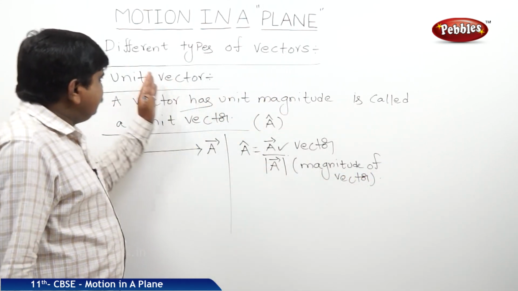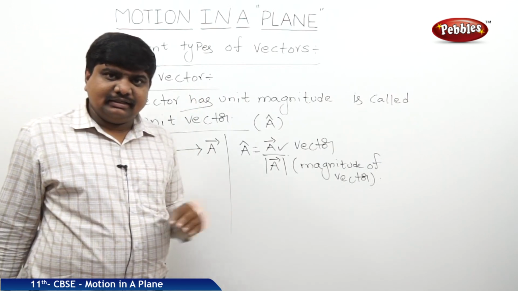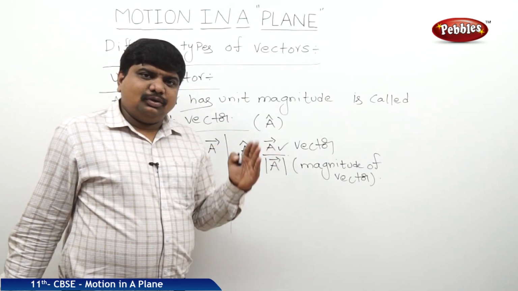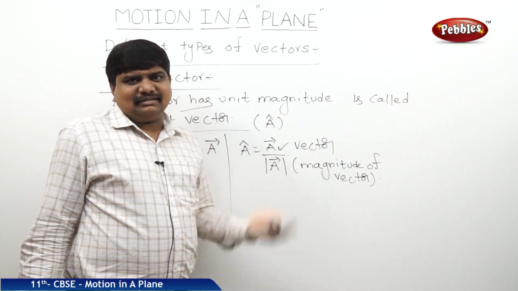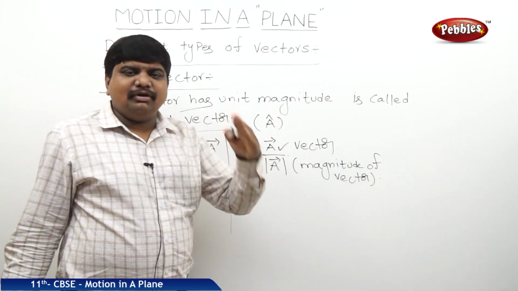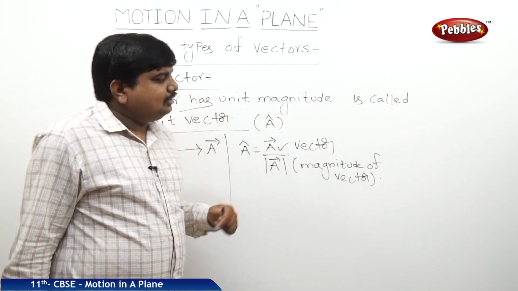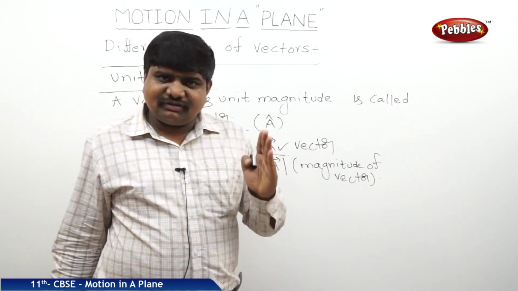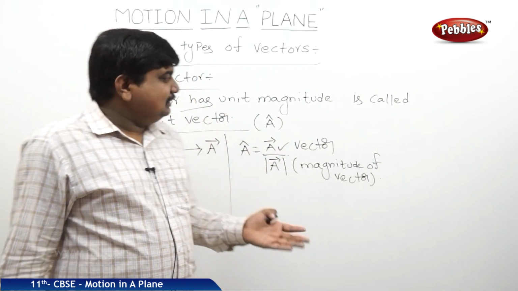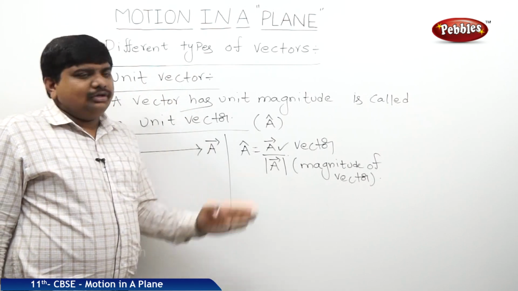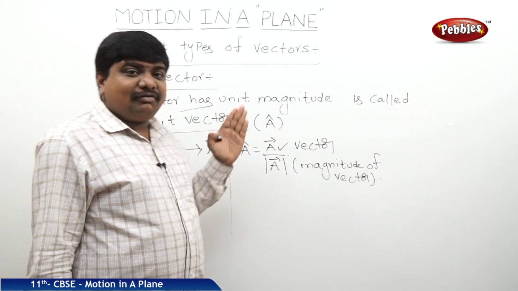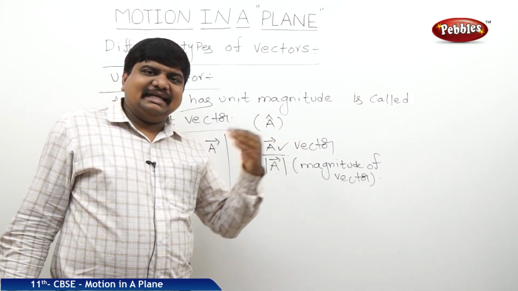So up to this, we have seen the different types of vectors. What are the differences between scalars and vectors? If you want to do multiplication, addition, subtraction or division, scalars follow the simple algebraic rules. But if you want to do the same process with vectors, there is a special rule to operate with them. Those rules are the law of addition of vectors and the law of multiplication of vectors.